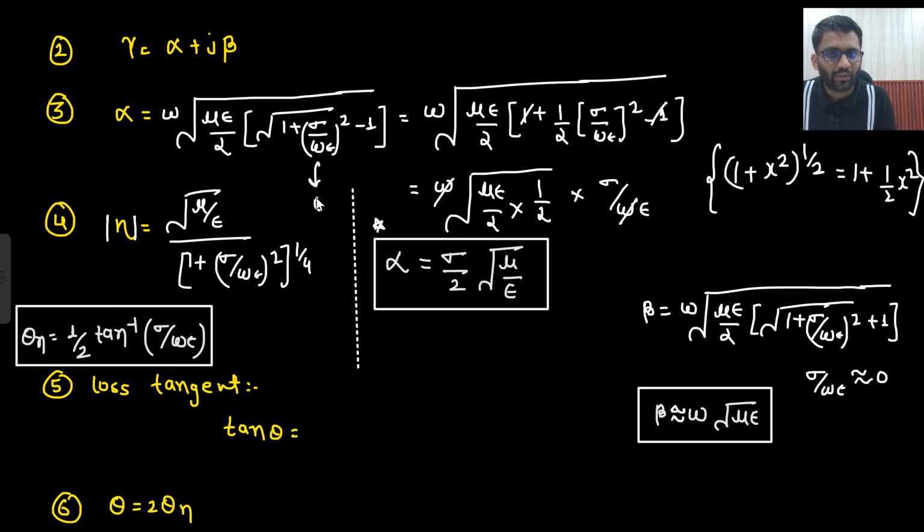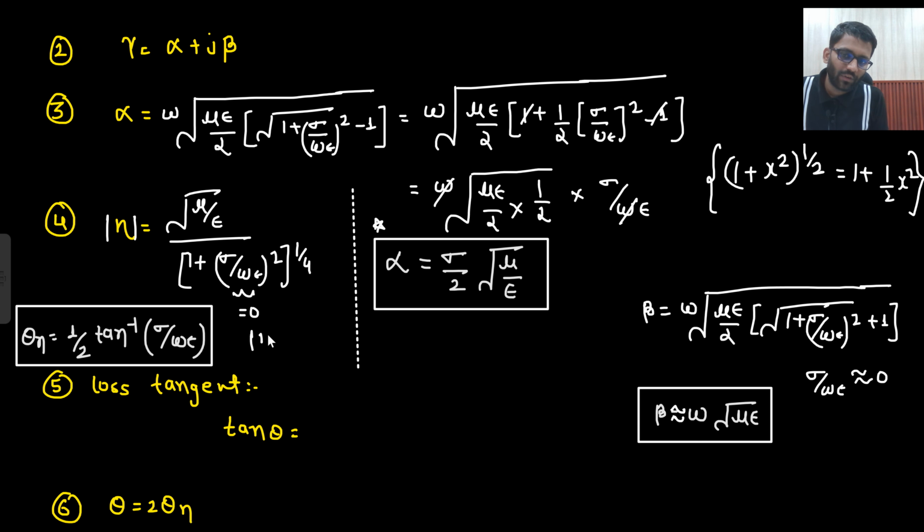Only at this place I cannot take it equal to 0. Why is that so? Because that will make alpha equal to 0. Only the problem is with alpha. I know alpha is a non-zero value, so that's why I cannot take it equal to 0. Here also I can take it equal to 0. So nearly this quantity will be equal to 0.